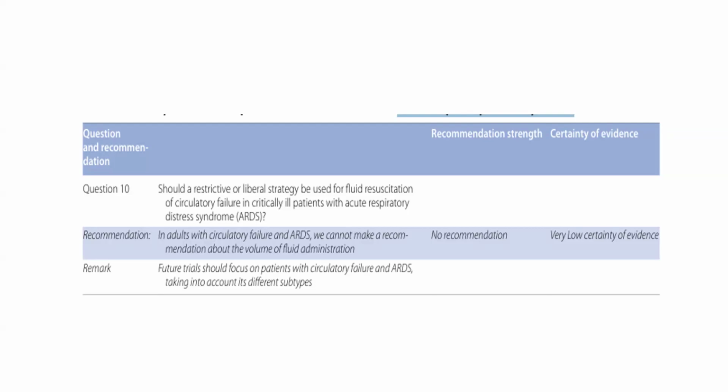But what we follow in clinical practice is that fluid resuscitation should be liberal for the first 48 hours when organ perfusion is compromised, because we are dealing here with not only ARDS but also circulatory shock. After that 48-hour critical period is over, when the organs are optimized, we can follow the restrictive fluid strategy.